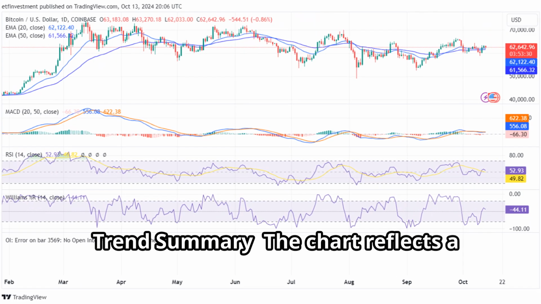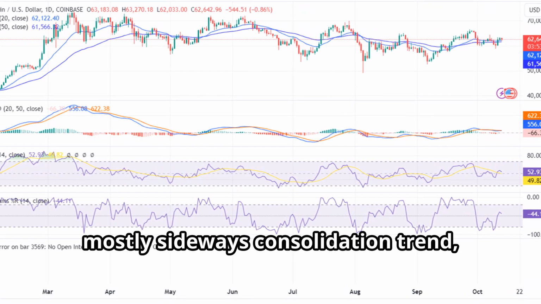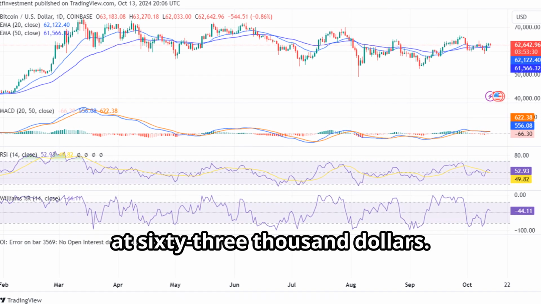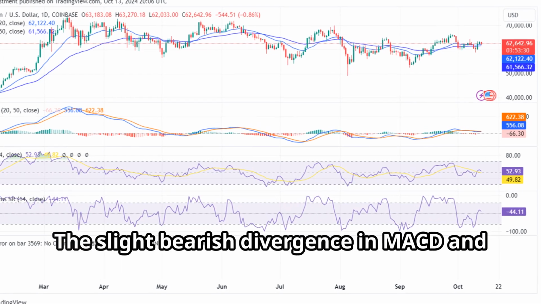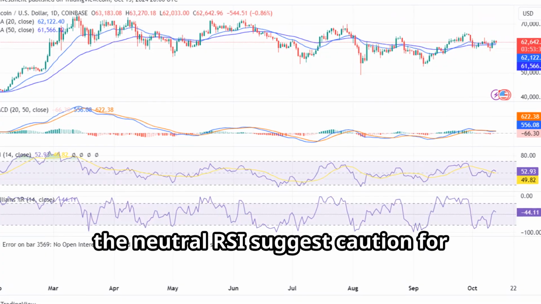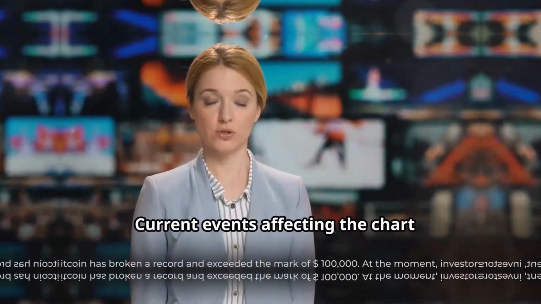Trend summary. The chart reflects a mostly sideways consolidation trend, with Bitcoin struggling to break significantly above the resistance levels at $63,000. The slight bearish divergence in MACD and the neutral RSI suggest caution for short-term bullish momentum.